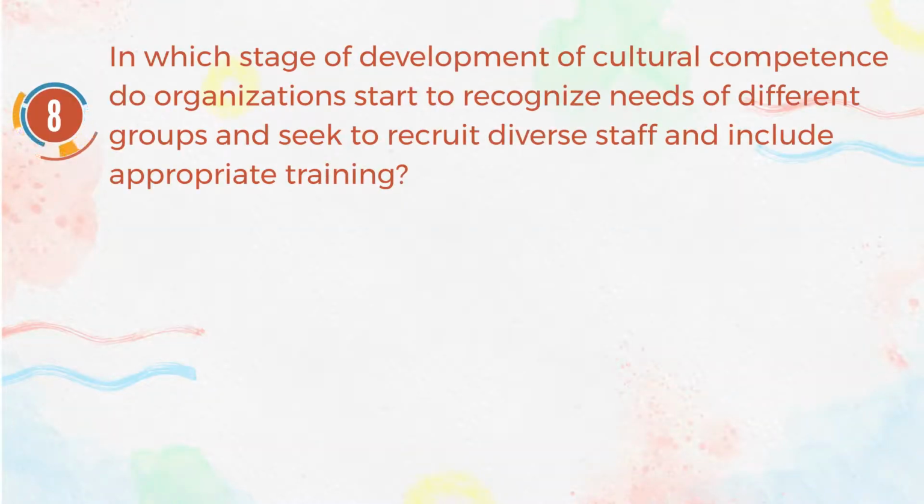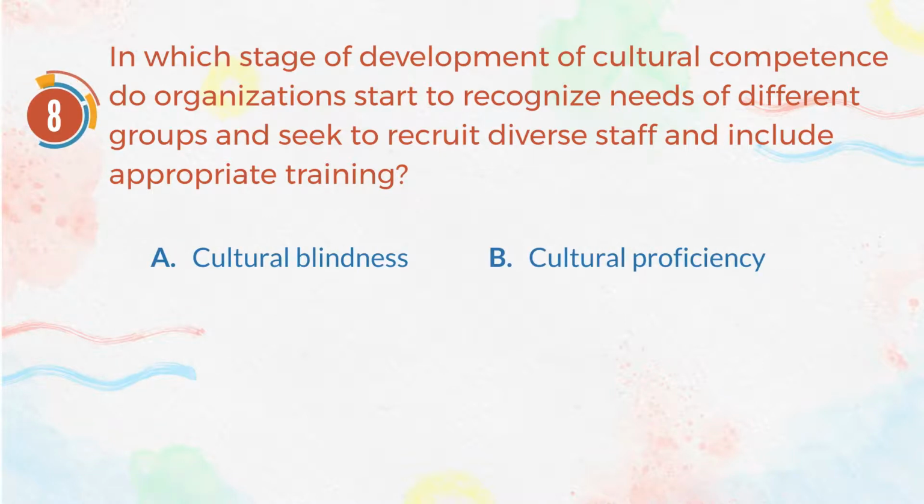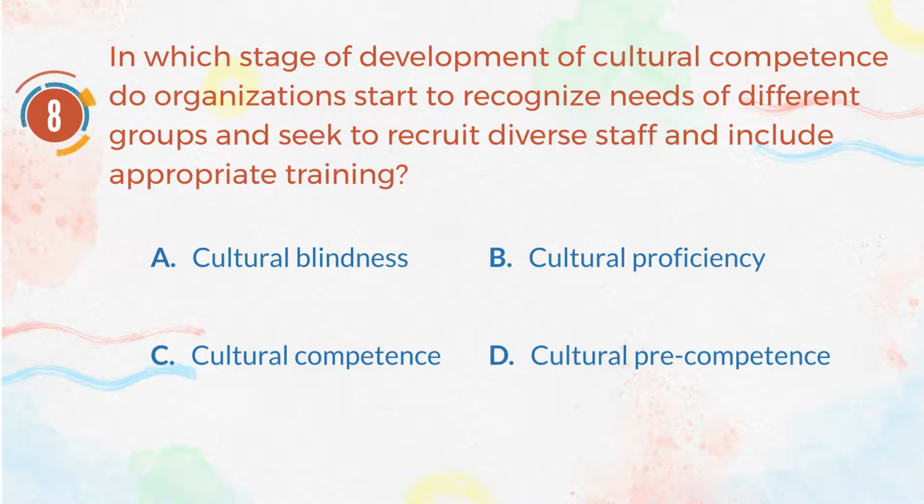Number 8. In which stage of development of cultural competence do organizations start to recognize needs of different groups and seek to recruit diverse staff and include appropriate training? A. Cultural blindness. B. Cultural proficiency. C. Cultural competence. D. Cultural pre-competence.